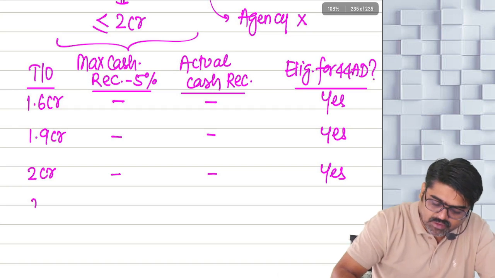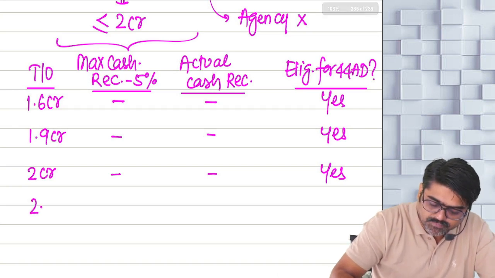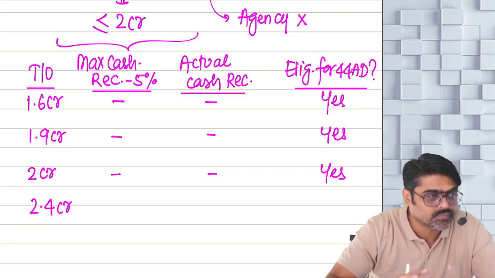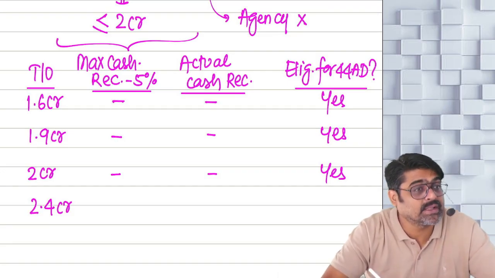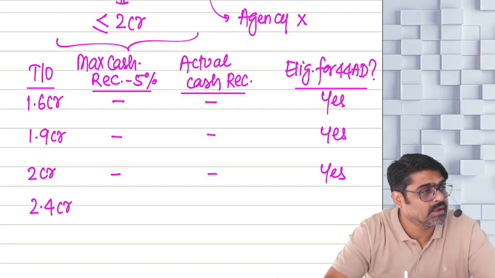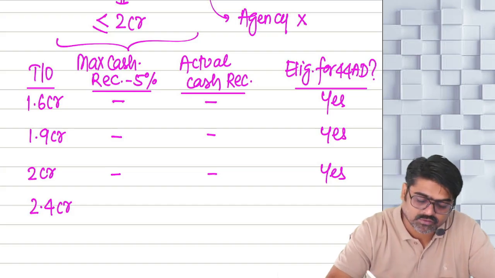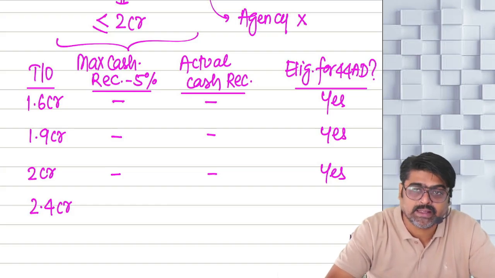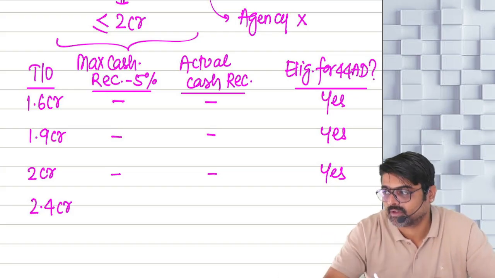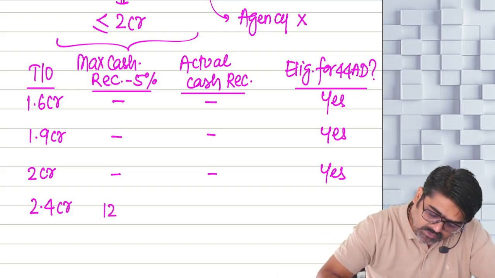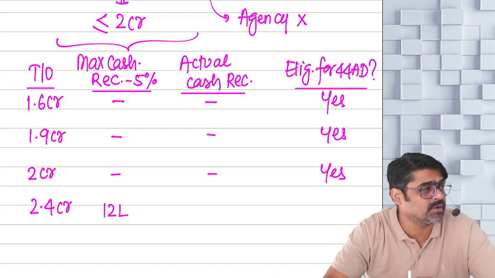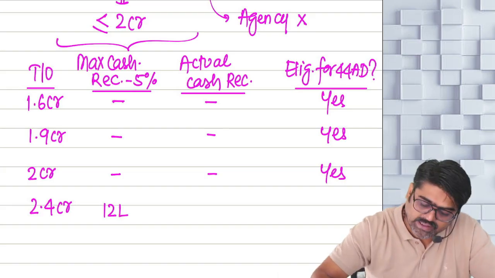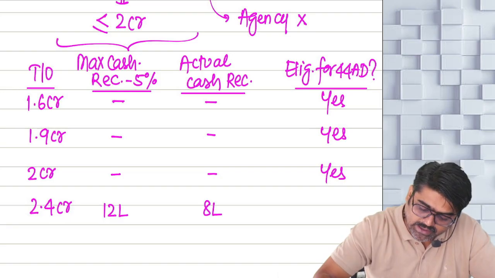Now tell me, if your turnover is 2.4 crores, but it is within the limit of 3 crores, can you follow 44AD? First of all, you will have to check 5% of this. 5% of this is 12 lakhs, and actual cash receipts were only 8 lakhs.